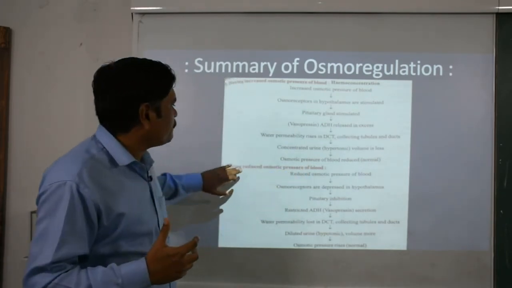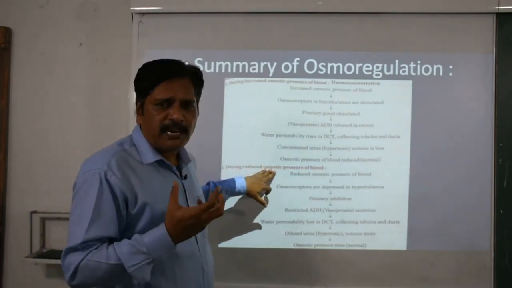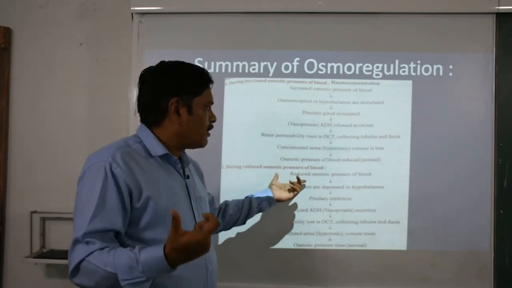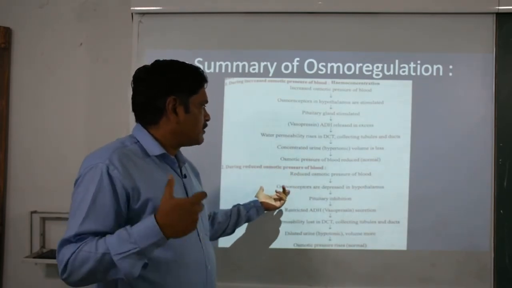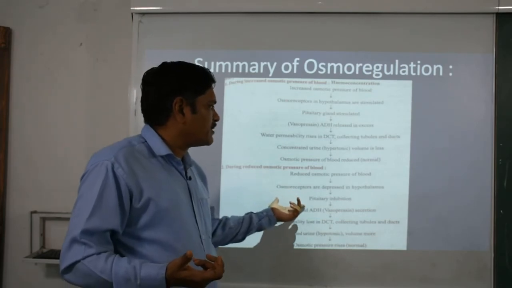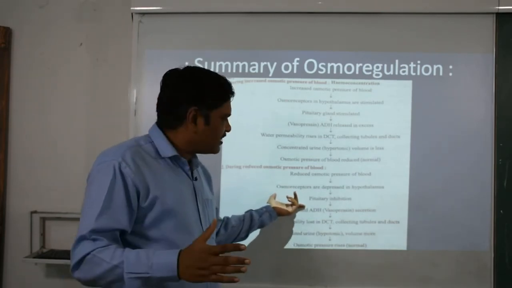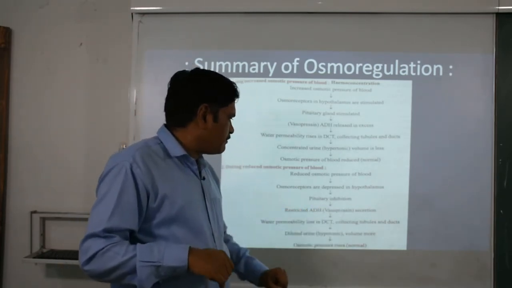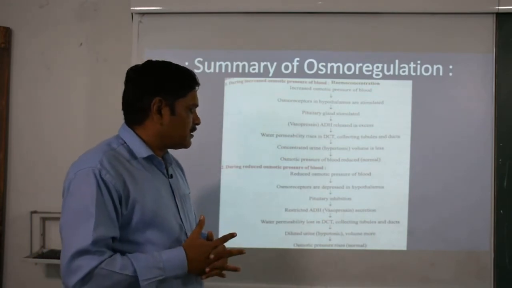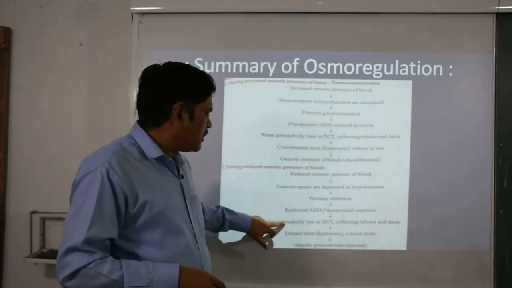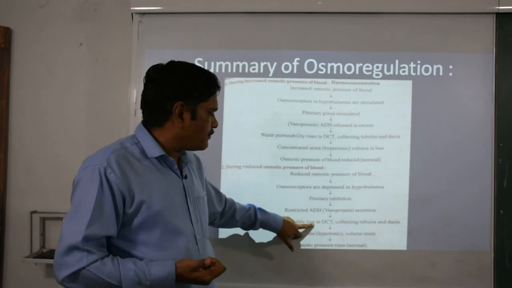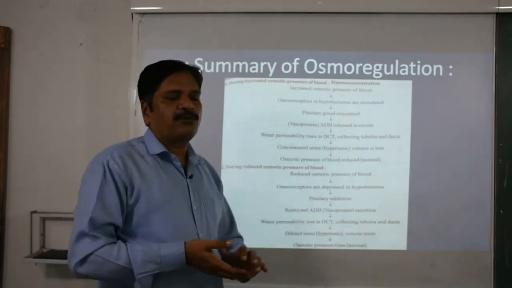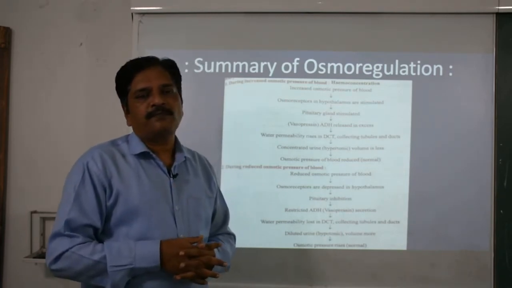Just the opposite, when the osmotic pressure is reduced, that means there is excessive water in the body. Again, with the reduced osmotic pressure of the blood, the osmoreceptors in the hypothalamus are depressed, they restrict the secretion from the pituitary gland, and less ADH hormone is released. This loosens the permeability of the DCT, and the water is released out as it is, which increases the volume of the urine.